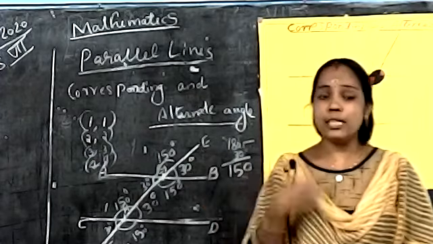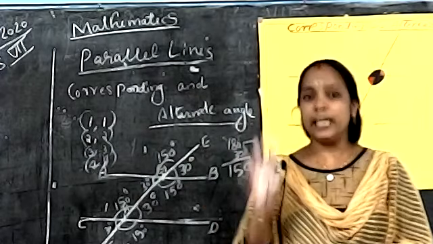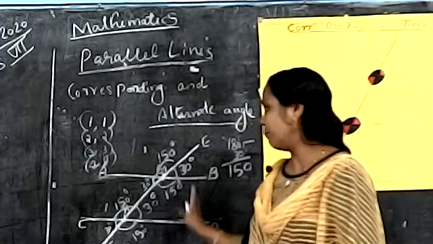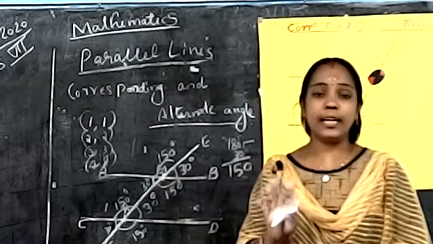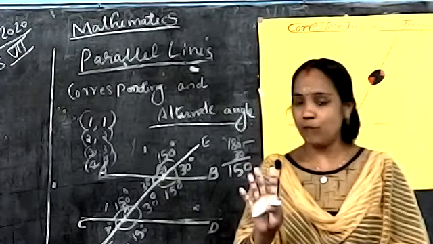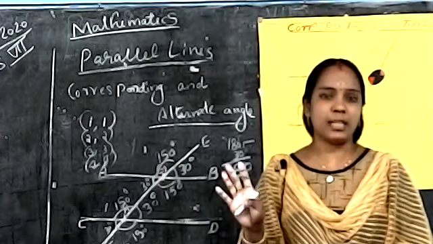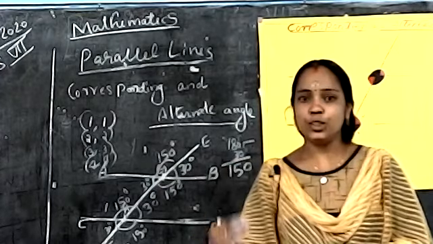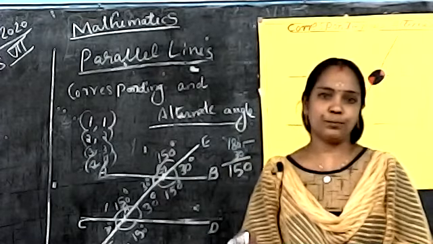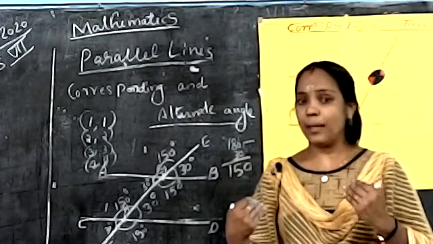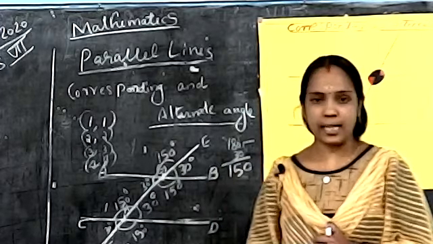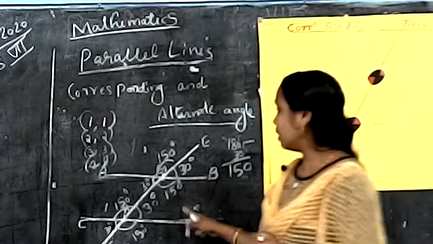This part is easy to find out. When you get a question with parallel lines cut across by a line, you are given two lines and one line crossing them. At that time, 4 angles are formed, and continuous numbers 1 to 4 are given. Next, again on the bottom line, we also give 1, 2, 3, 4. I am grouping them 1, 1, 2, 2, 3, 3, 4, 4. Those are the corresponding angles.